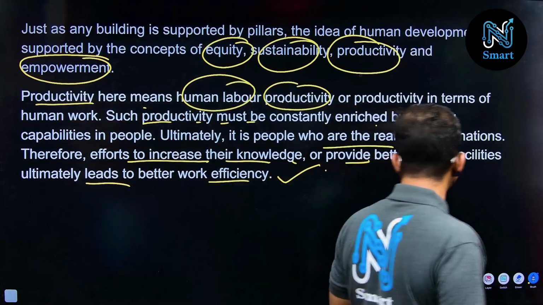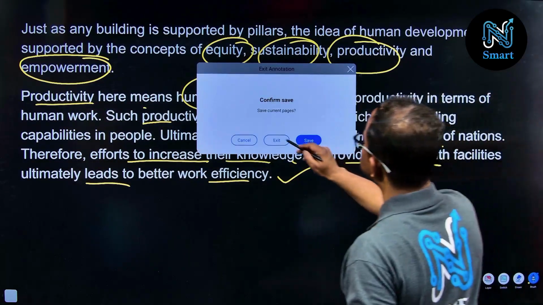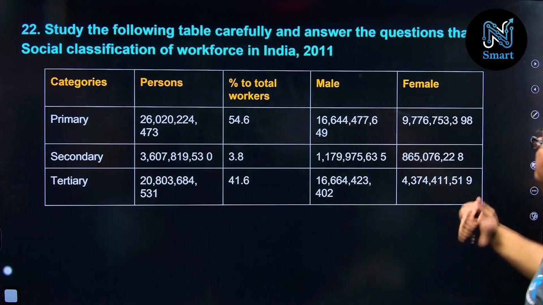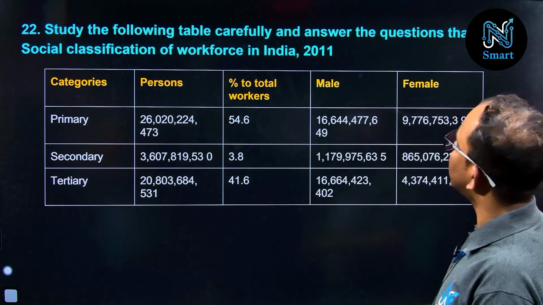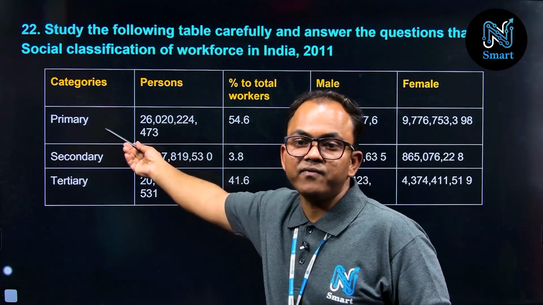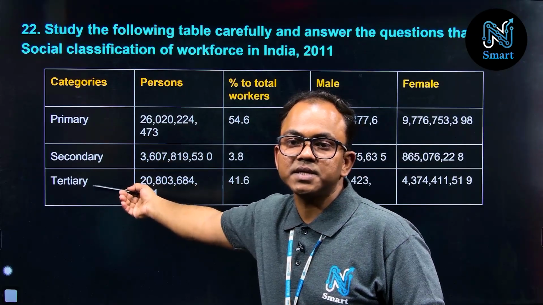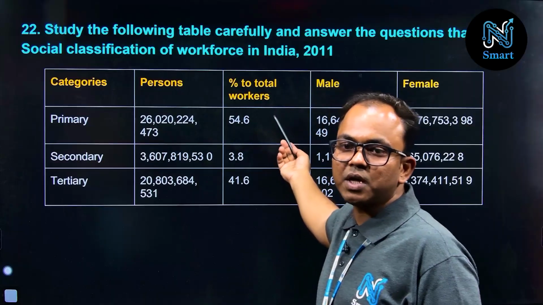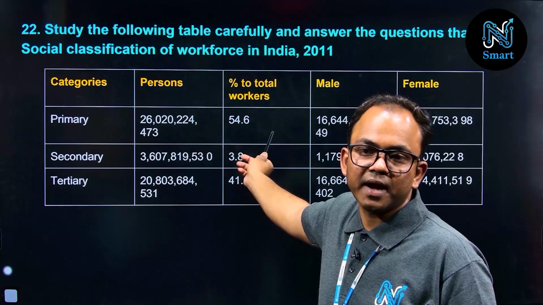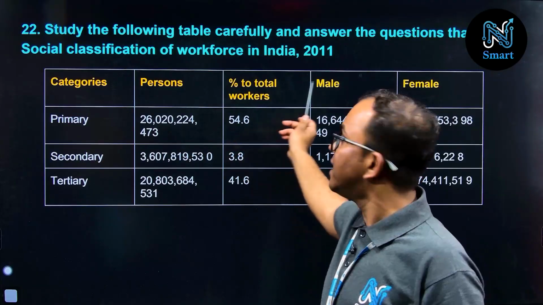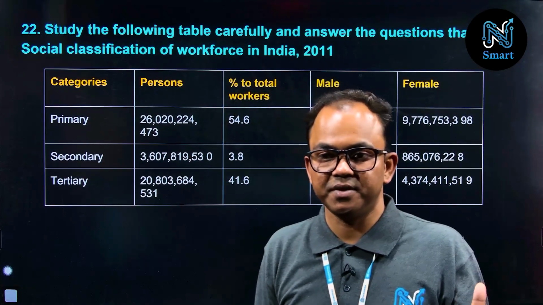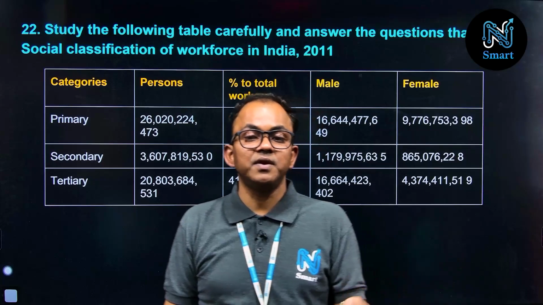Then going to the next question. So the next question is: study the following table carefully, answer the questions that follow, right? So social classification of workforce in India. We have these categories: primary sector workers, secondary sector and tertiary sector. Here you have percentage of total workforce, right? Like primary sector, their percentage of workers here, and here also you have male and female workers which is represented here. Now after studying this table, we have to attempt a few questions.